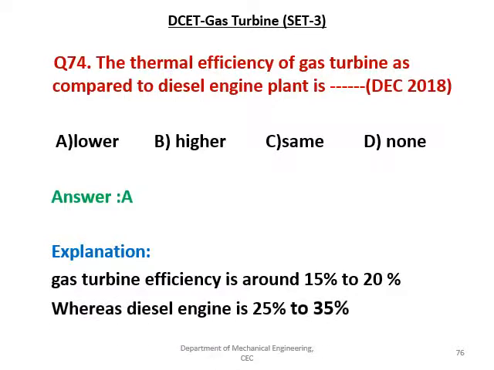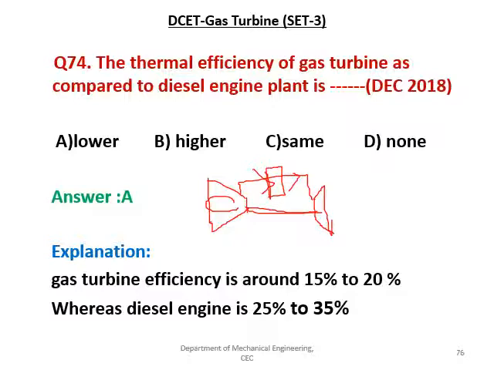If you remember the sketch for the gas turbine, I have a compressor coupled with the turbine on the same shaft. Of course, there is a combustion chamber in between. So the power required for the compressor is taken from the turbine.